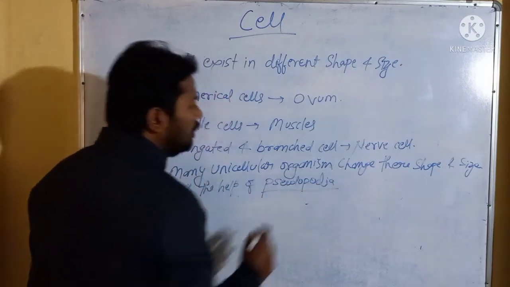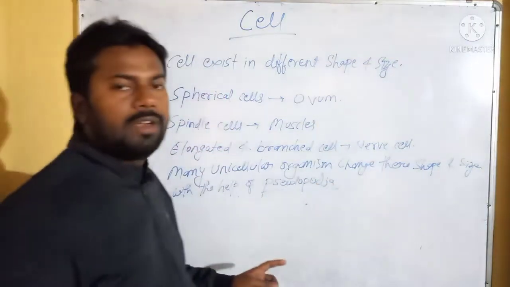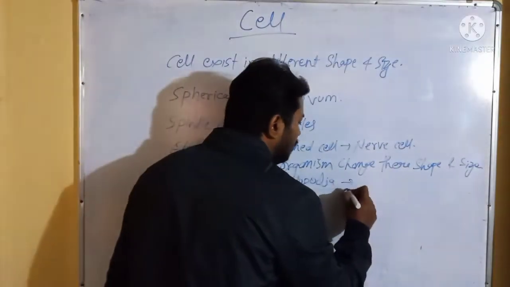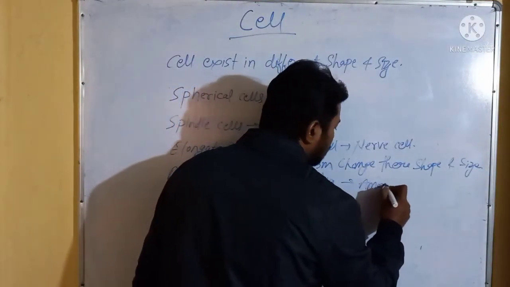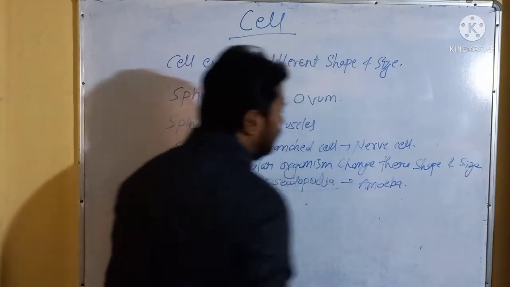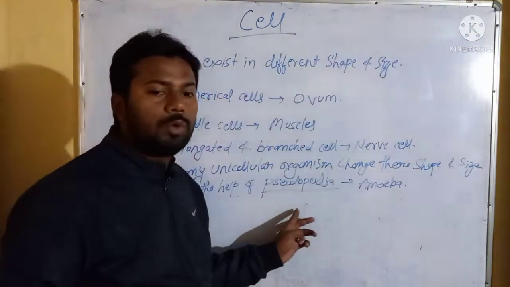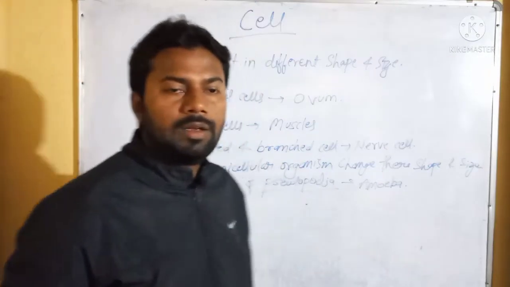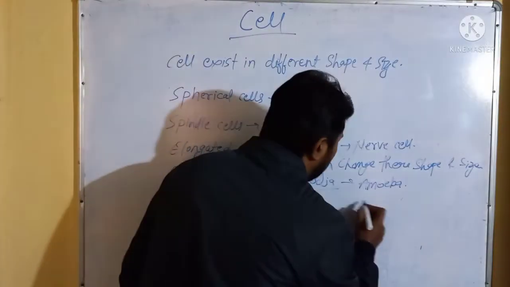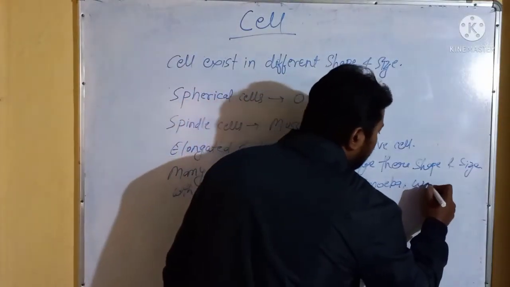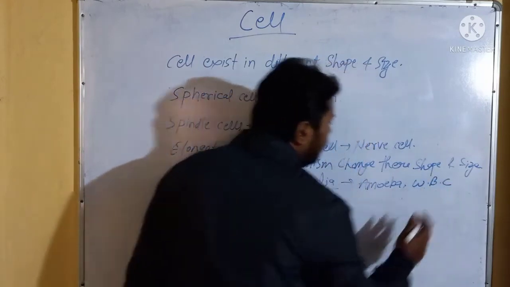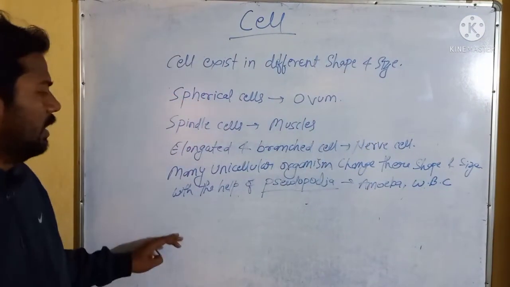With the help of pseudopodia, they can change their shape and size. For example, amoeba can change its shape and size with the help of pseudopodia. And one more example is WBC. Our WBC, white blood cells, also change their shape and size.